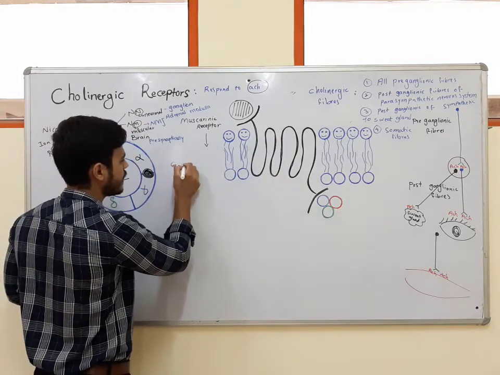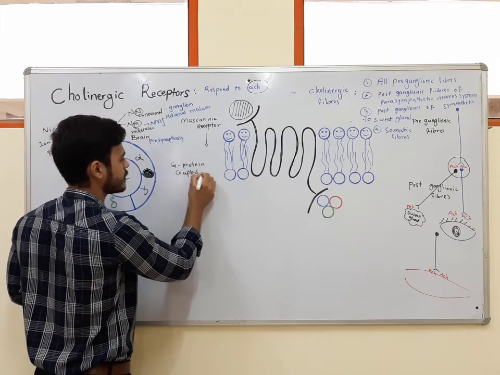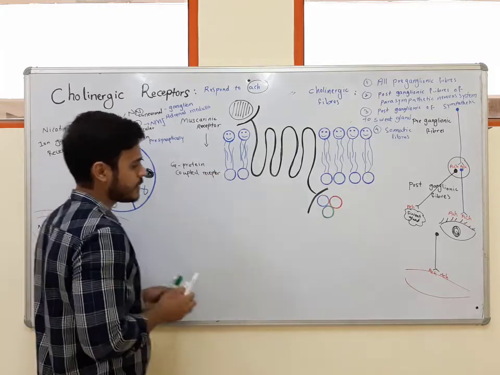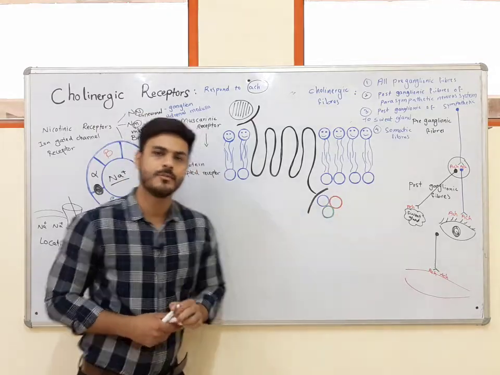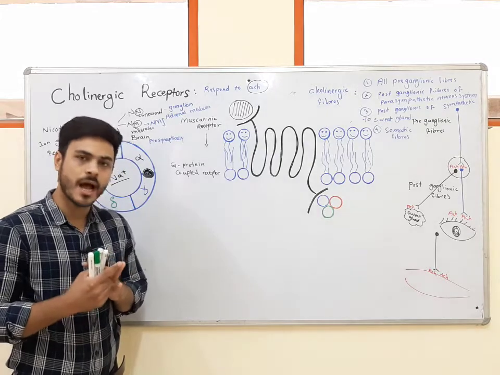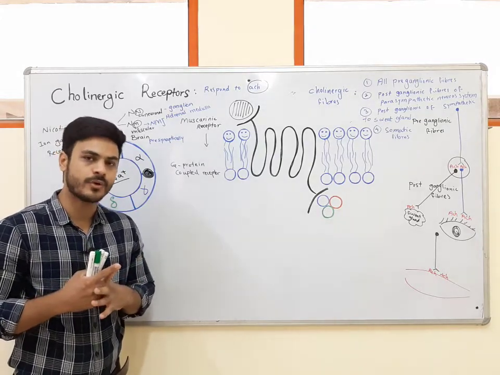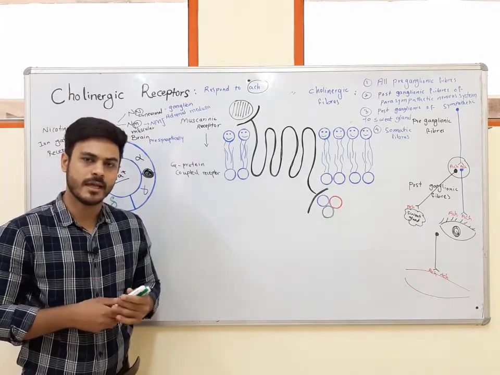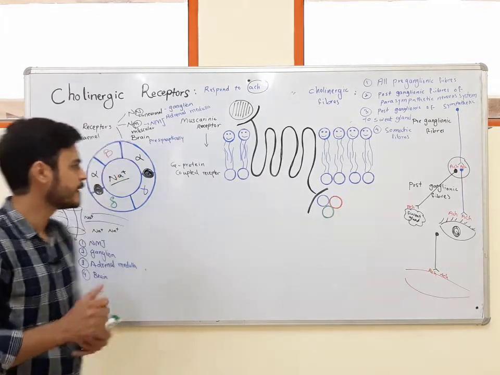It means that in the intracellular domain, they are coupled with G protein. G proteins are of four types: Gs protein, Gi protein, Gq protein, and Go protein, and we will talk about some types of this G protein and the type of signaling molecule which they can activate.